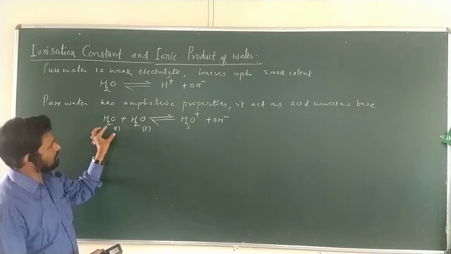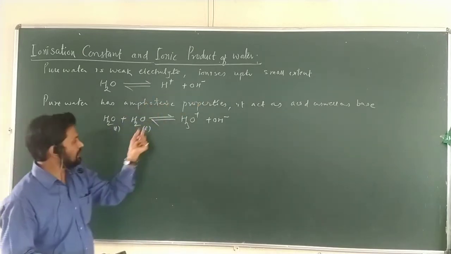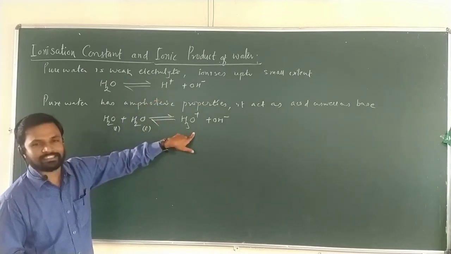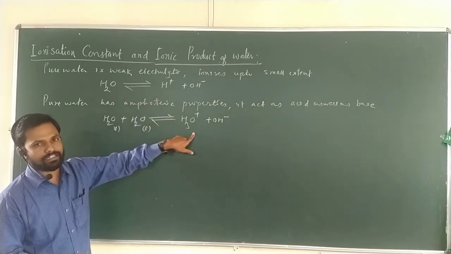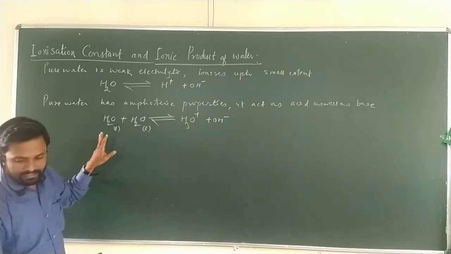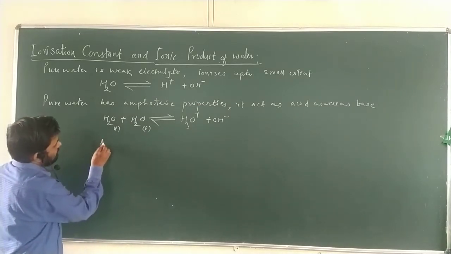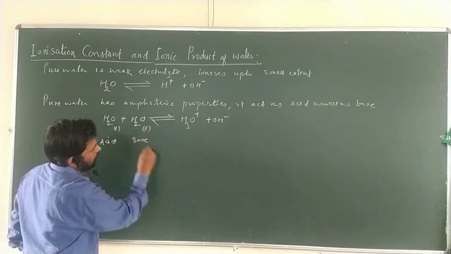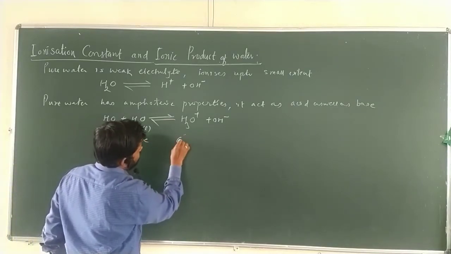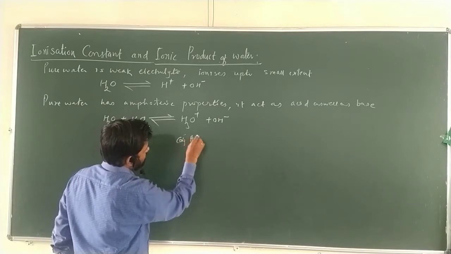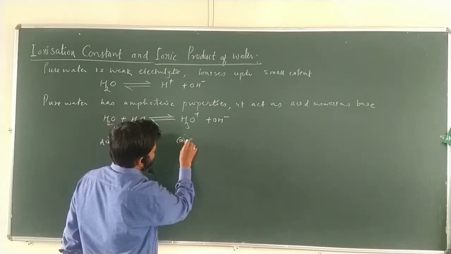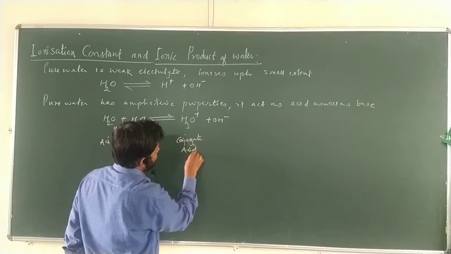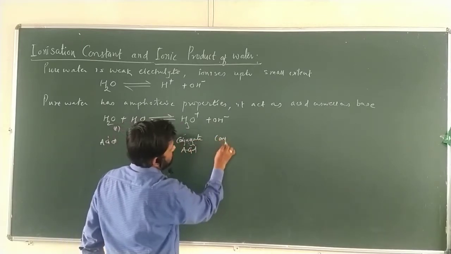This H2O forms into H plus and OH negative, and this other H2O abstracts the proton H plus and forms H3O plus. So here it acts as an acid, and there it acts as a base. Now what is this? This is the conjugate acid, and here it is the conjugate base.